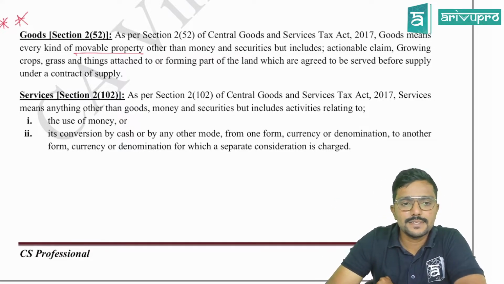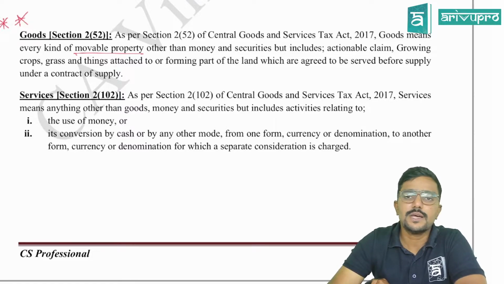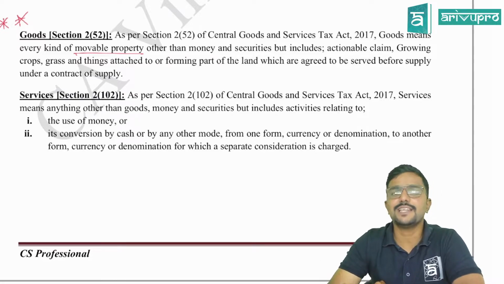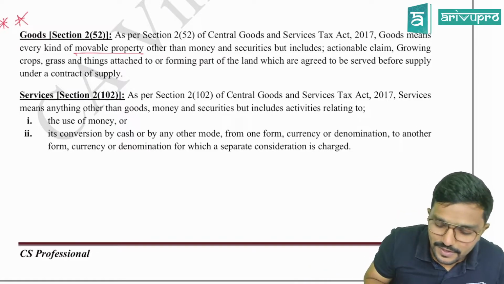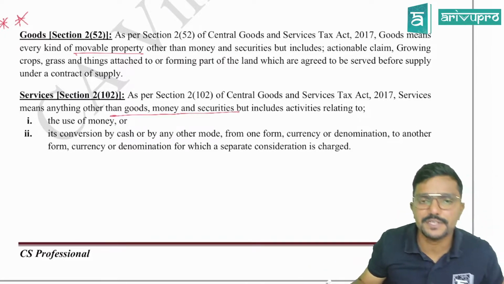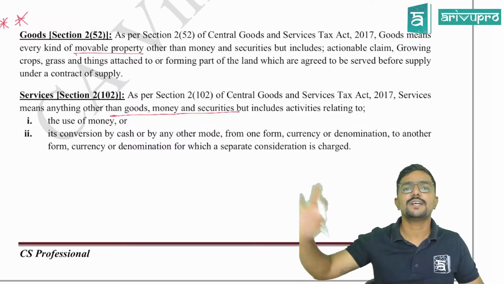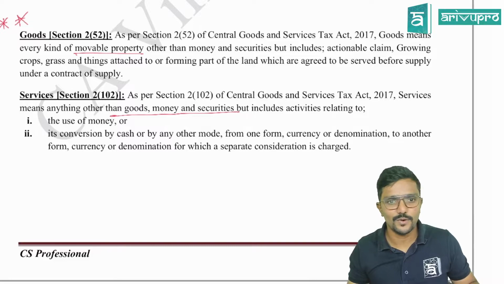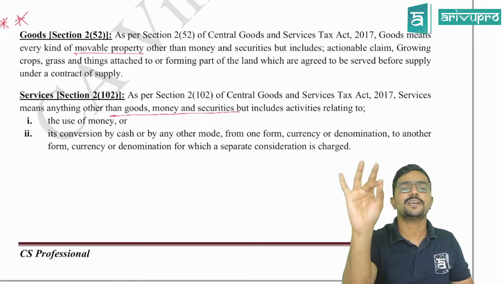Fine. Next, the services definition is given in section 2 clause 102. As per section 2 clause 102 of the Central Goods and Services Tax Act 2017, services means anything other than goods, money and securities. So goods is not services. Money and securities are not goods, and they are not services also. So what is the simple meaning of services? Anything other than goods, money and securities.